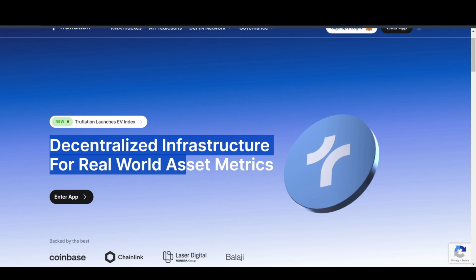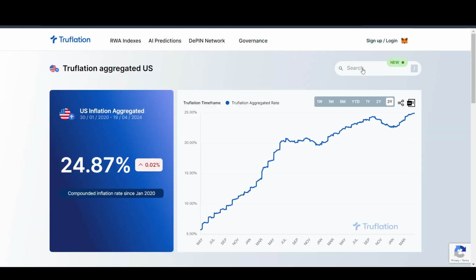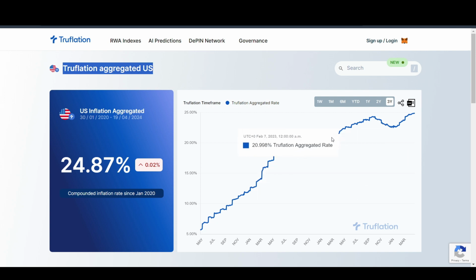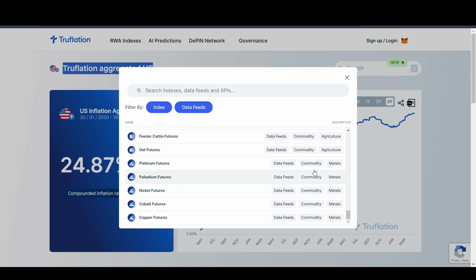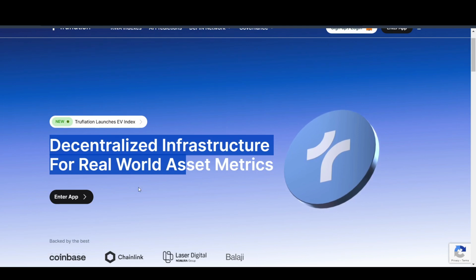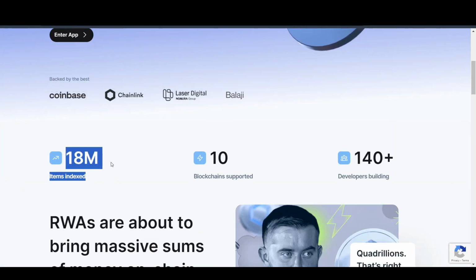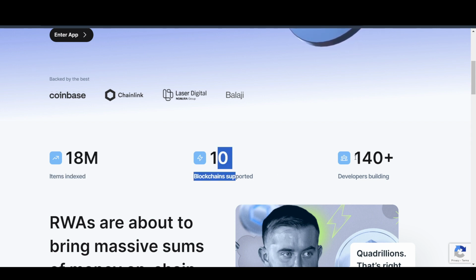Another thing is that, as you can see, this is their app. They have Truflation aggregated US inflation. This is the inflation chart they have going on, and if you look here, they have various indexes and commodities. As you can see, most of them are listed here, and they have data feeds which are listed here. According to them, they have over 18 million data feeds, which is pretty big. They support 10 blockchains, and they have 140 plus developers building on it.